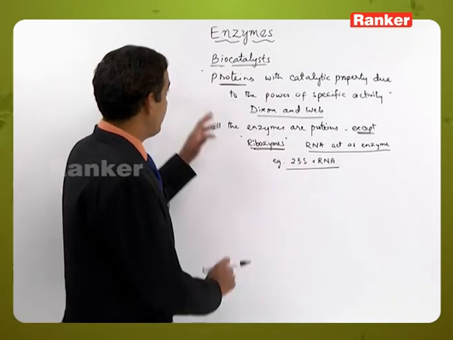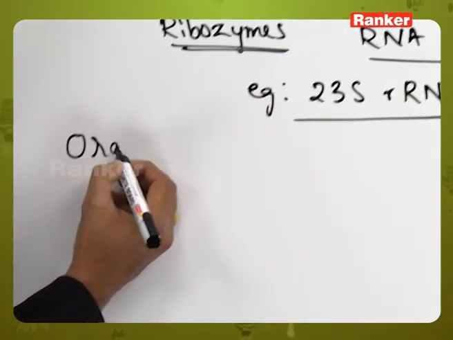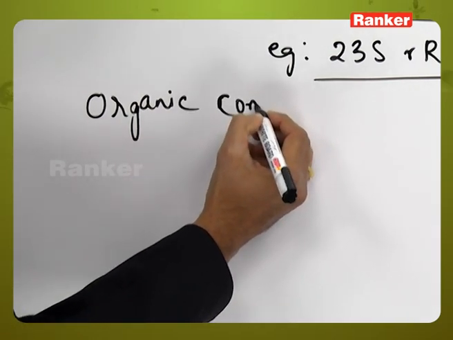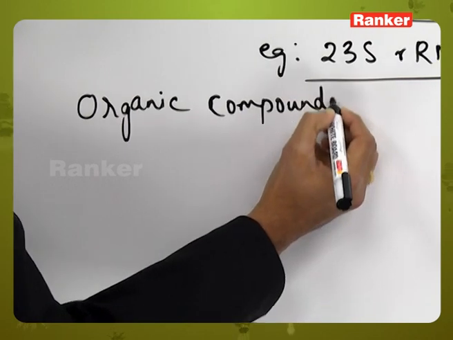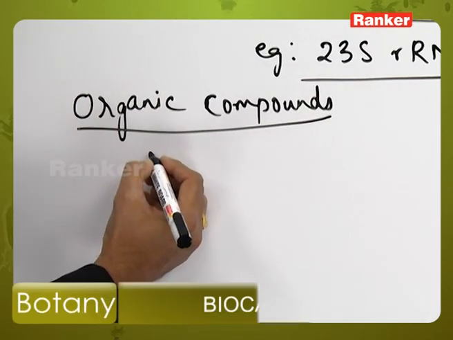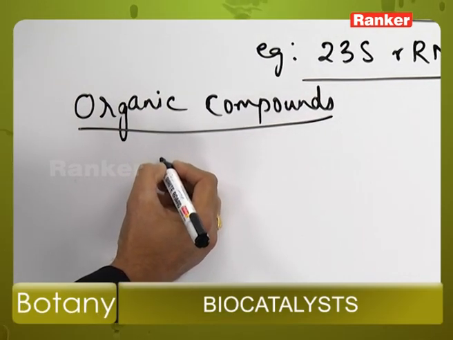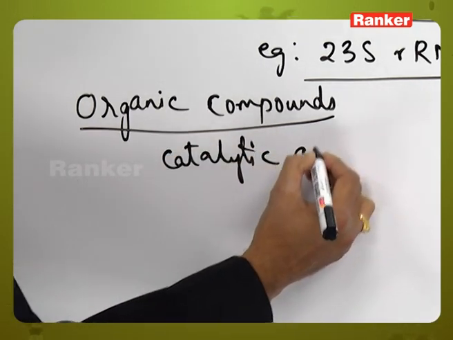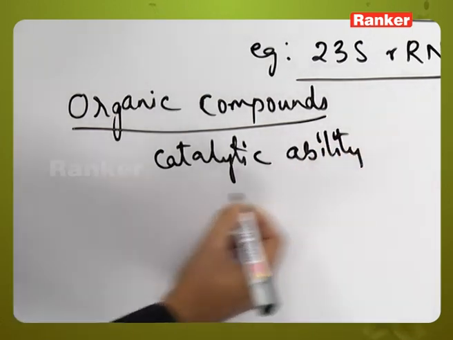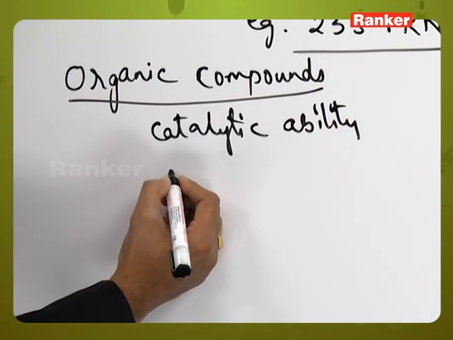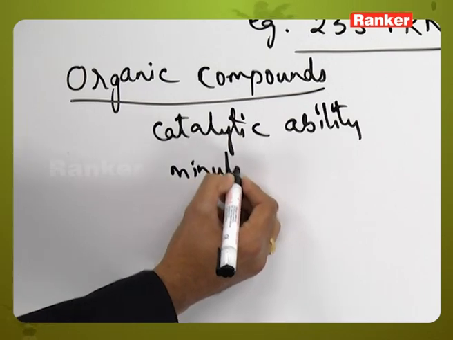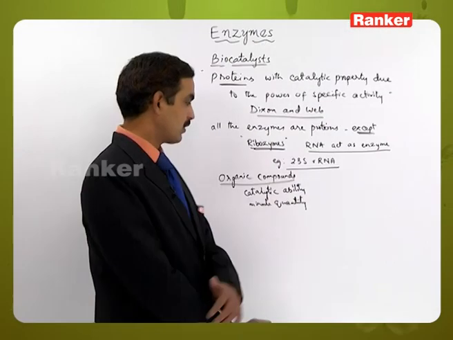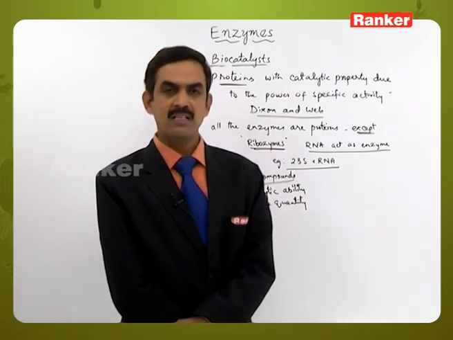Here these are actually organic compounds or organic molecules, having specific activity or catalytic ability. These are active in minute quantities. So this is one of the properties related to the enzymes.